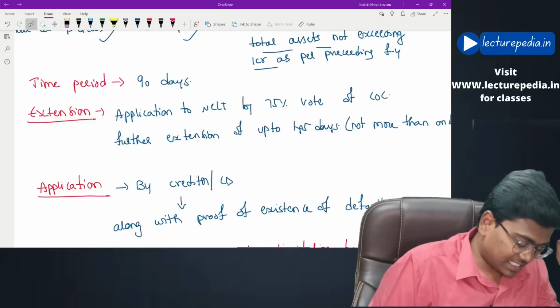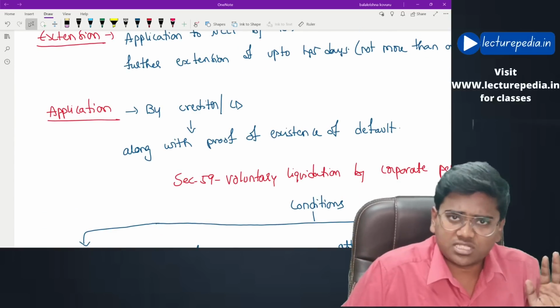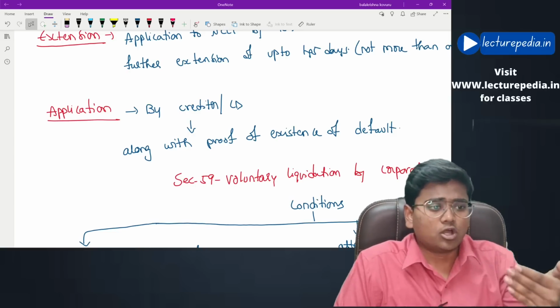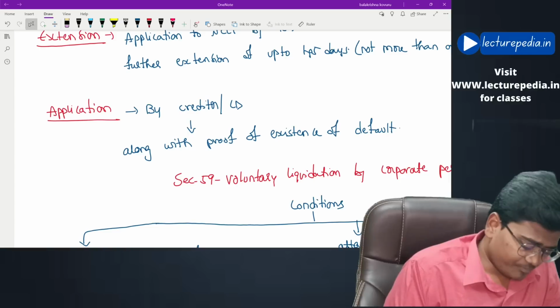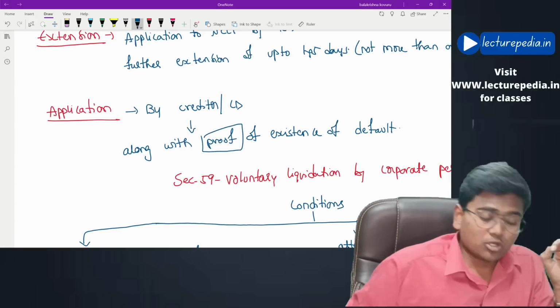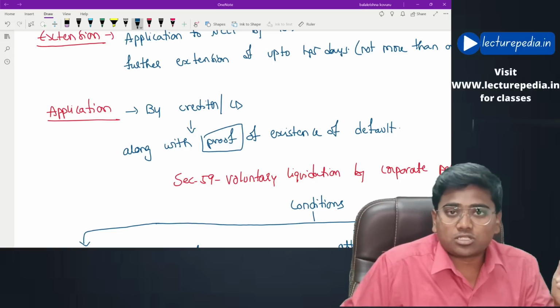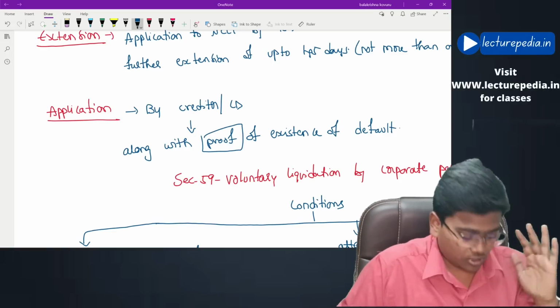This is regarding extension. Now, the application for fast track corporate insolvency resolution process can be made either by a financial creditor or by an operational creditor or the corporate debtor himself. And along with the application, you have to submit proof of existence of default. Hope this is clear. These are the provisions relating to fast track corporate insolvency resolution process.